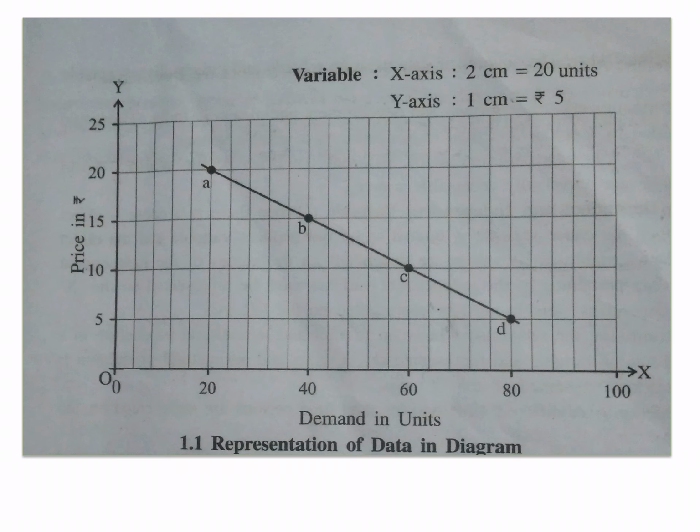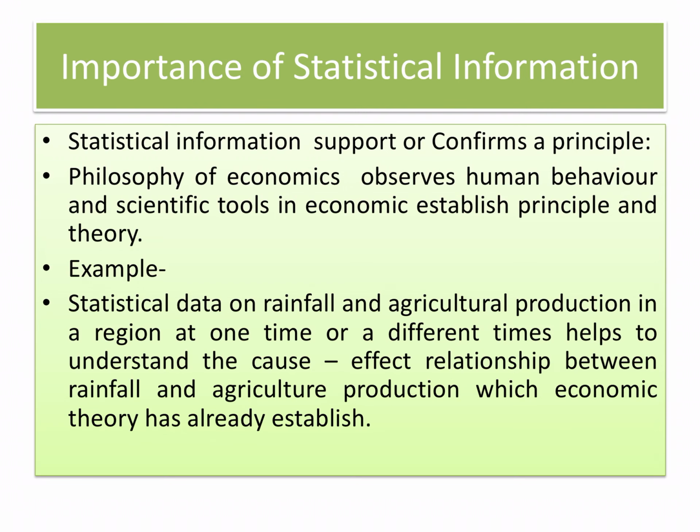You can see here the demand in units on the x-axis and the price in rupees on the y-axis. You can see points A, B, C, D. It shows a downward sloping curve from left to right. The demand curve is always downward sloping from left to right. Here on the x-axis, 2 cm equals 20 units and on the y-axis, 1 cm equals 5 rupees. This measurement is given.